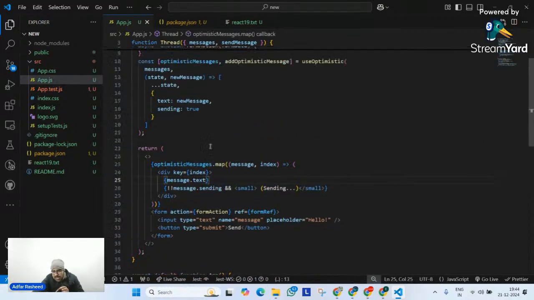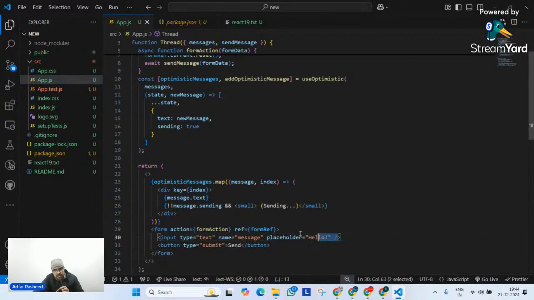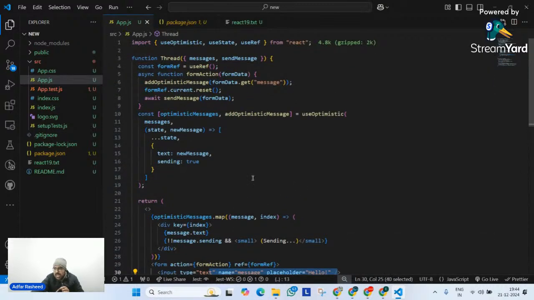Then you can clearly see over here what I am trying to do is simply tell it to add inside the optimistic state, add inside the optimistic message, what? Go to the form data dot get message. We know what form data is, and find the message input field. So find this input field. Very good. Whatever its value is, I will get that. Then after that, do one thing, form data dot current dot reset.